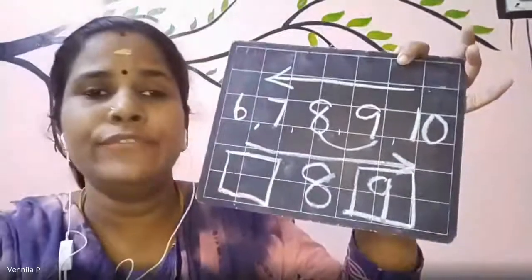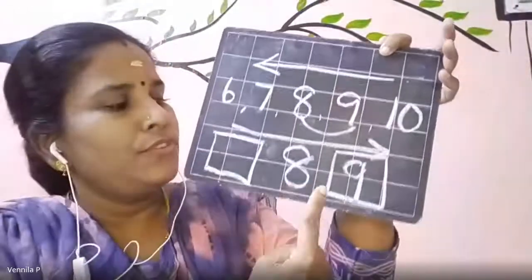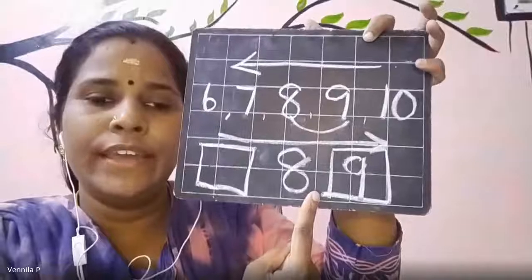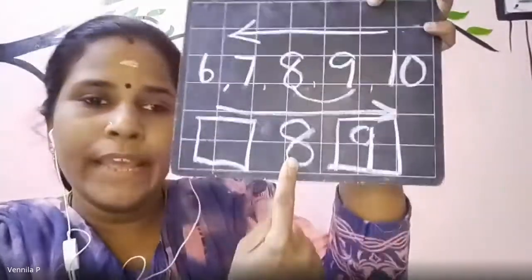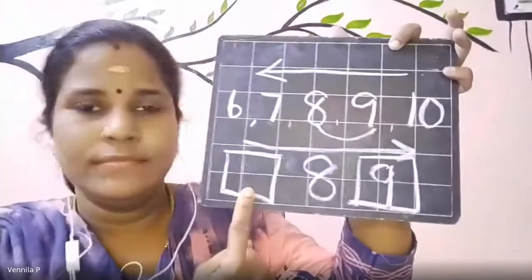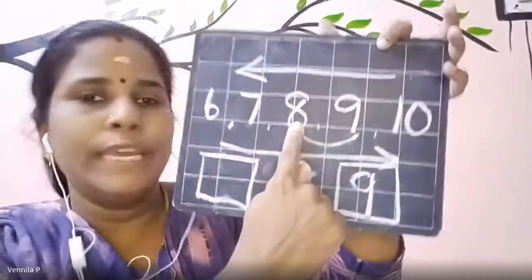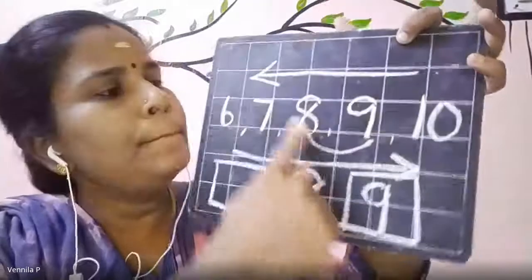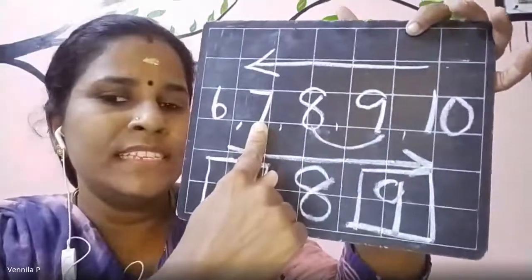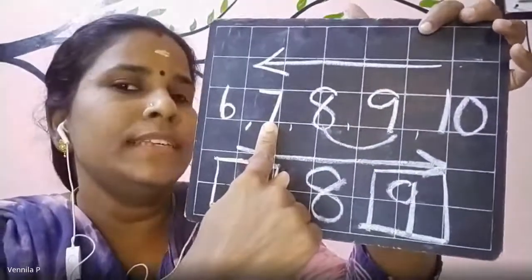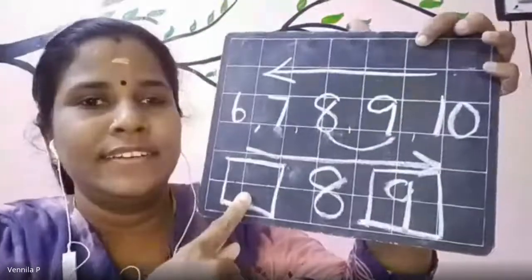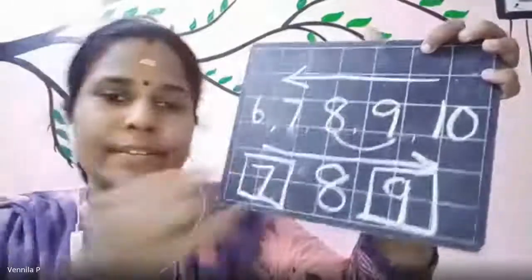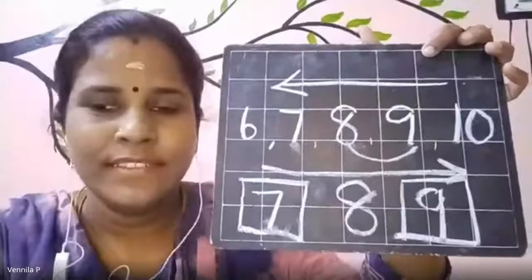Now we are going to find out the before number. From 8, which side is your hand going? Like this, to this box. Yes or no? Your finger from 8 is going this way. Likewise, you keep your finger on the number and you come back one number. So what number is this? Say it is 7. So what will you write here? 7. Okay, understood?